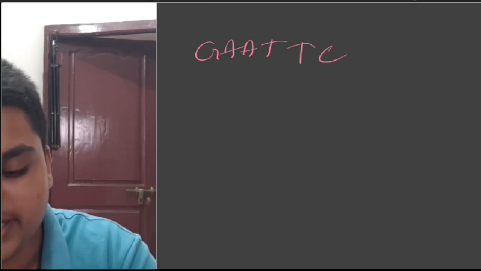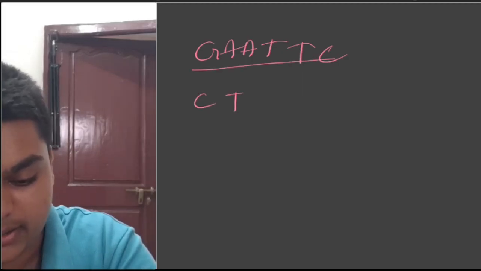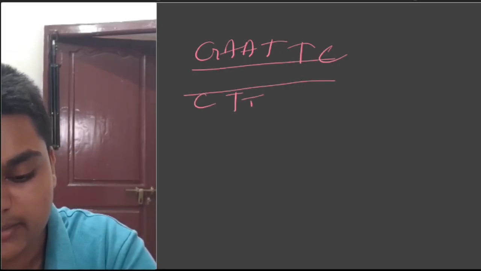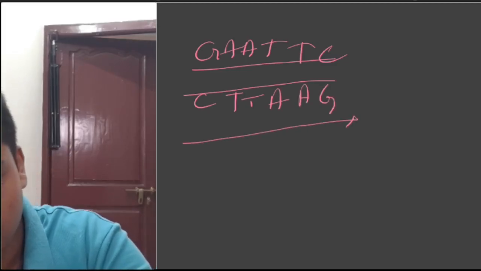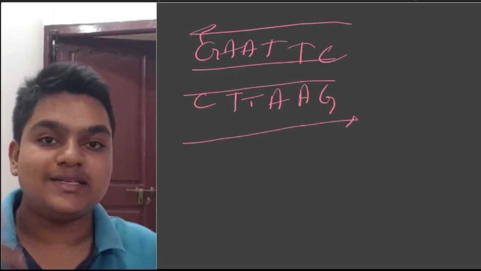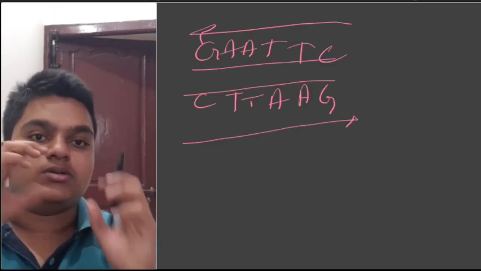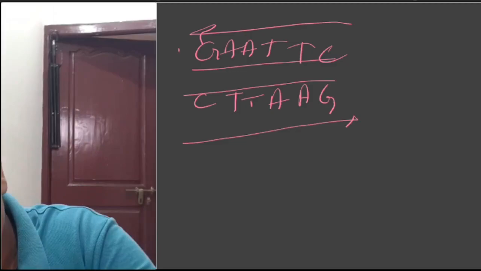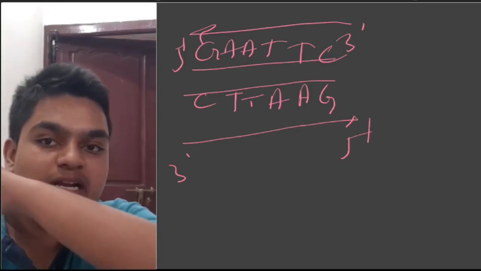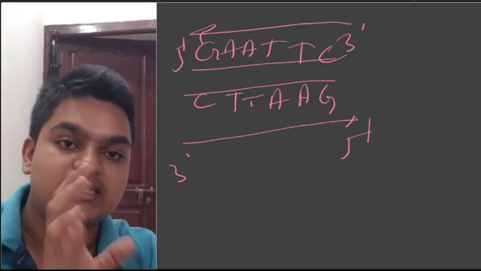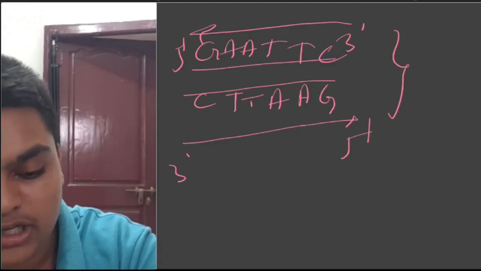Yeah. GAATTC. What is G's complement? C. A's complement, T, on the next strand. Again T, again A, G, C. From left to right, and from right to left, the same. This is a palindrome. From 5 prime to 3 prime and 3 prime to 5 prime, the sequence repeats itself. This is a palindrome, and this is a recognition site for EcoRI.